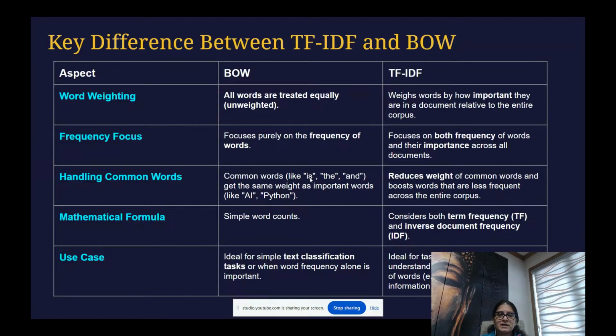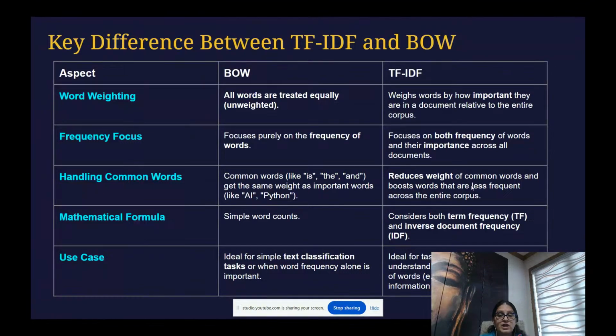It doesn't matter for us, is, the, and, right? They are just conjunction words, grammar words we use to make our sentences. For us, important are the AI and Python keywords, right? I love Python. It doesn't matter, I and love. It matters only Python, right? So this is the biggest difference.